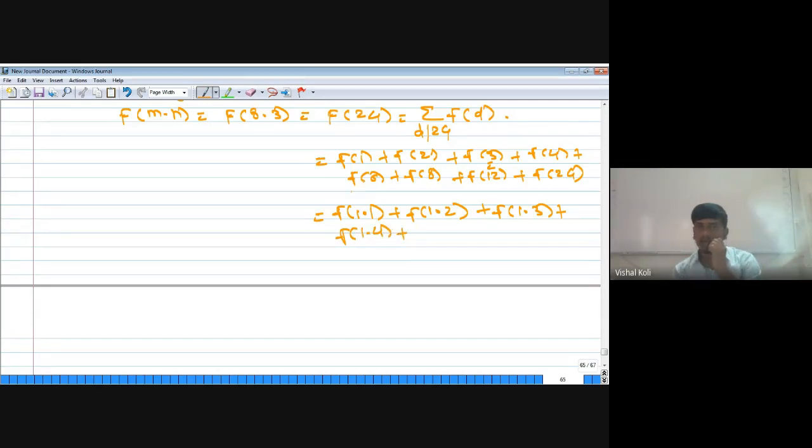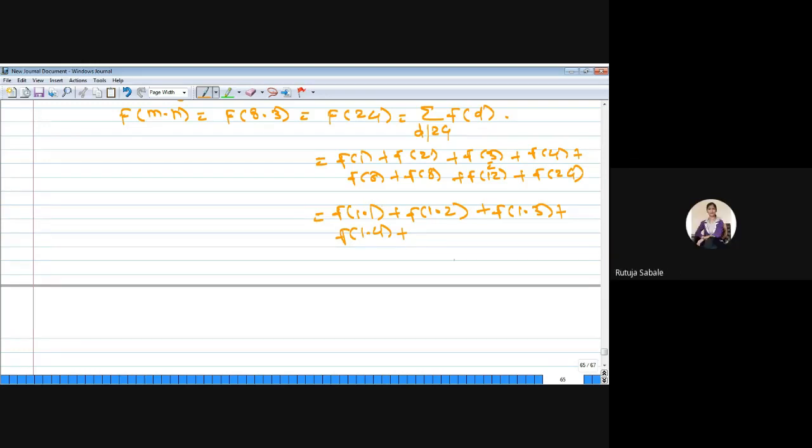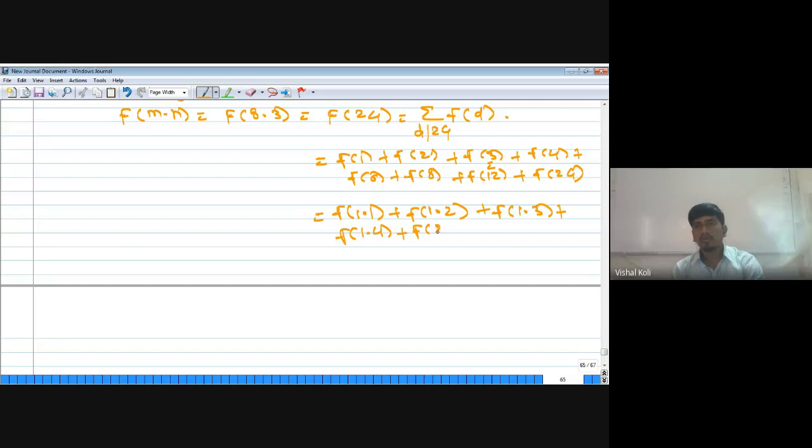Plus f of 6. How will you write f of 6? As f of 2 into 3. Plus f of 8 is f of 1 into 8, plus f of 12 is f of 3 into 4, since the GCD of 3 and 4 is equal to 1, and f of 24 is f of 3 into 8.